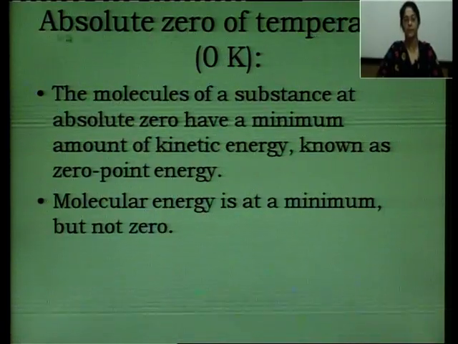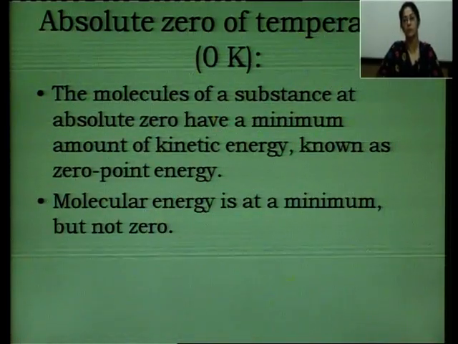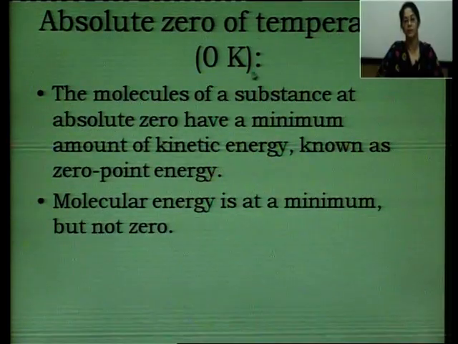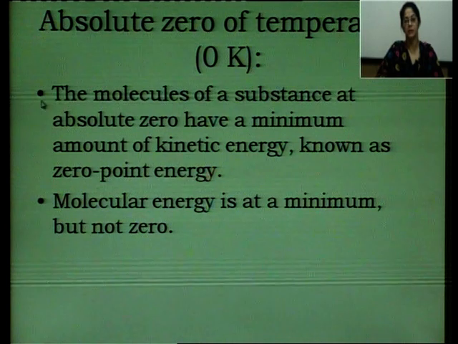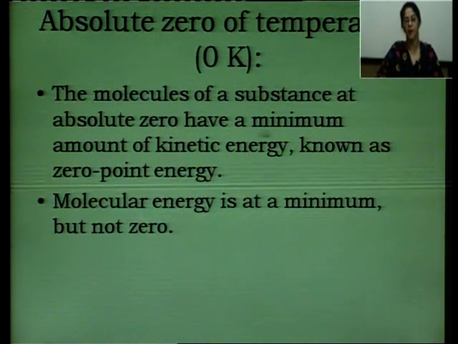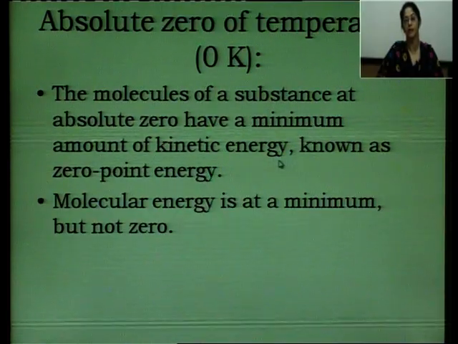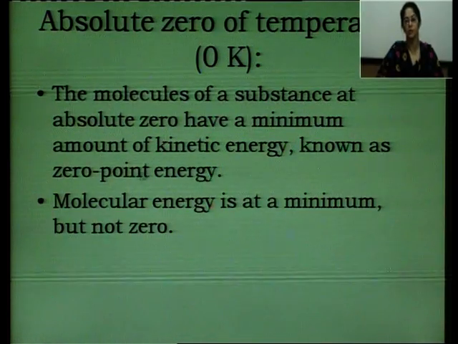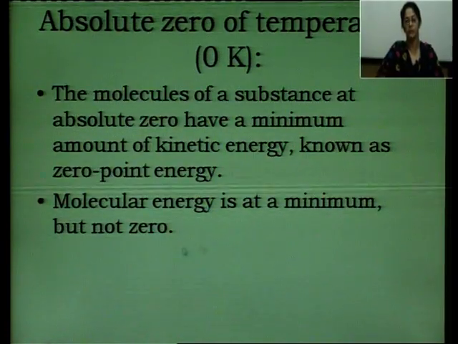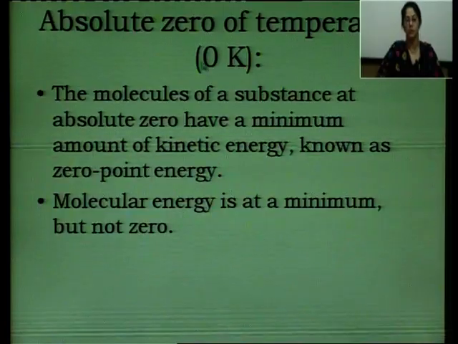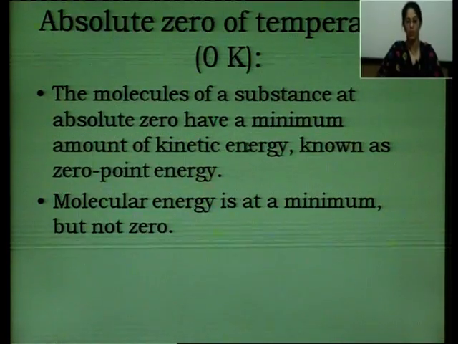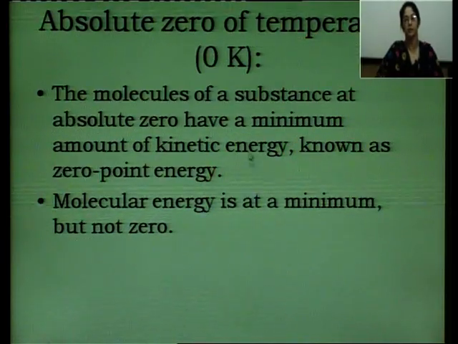The next is, what do you mean by absolute zero of temperature? At absolute zero of temperature, which is 0 Kelvin, the molecules of a substance have a minimum amount of kinetic energy known as zero point energy. Molecule energy is at a minimum but not 0. So absolute zero is that temperature where molecules are known to have a minimum amount of kinetic energy, but this is not 0.